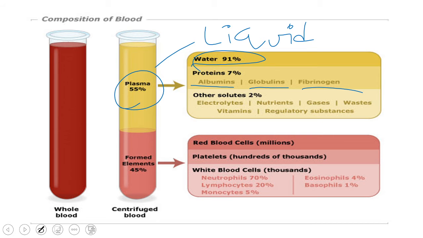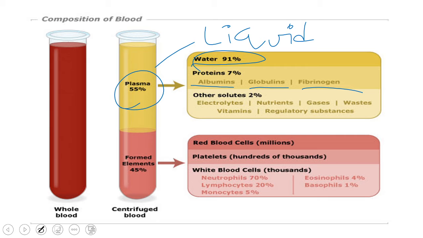Right. Formed elements, we have three types of formed elements: red blood cells, platelets, and white blood cells. And red blood cells are like 5 to 5.5 million per cubic millimeter. Platelets are 1,50,000 to 3,50,000, and white blood cells are 6,000 to 8,000.